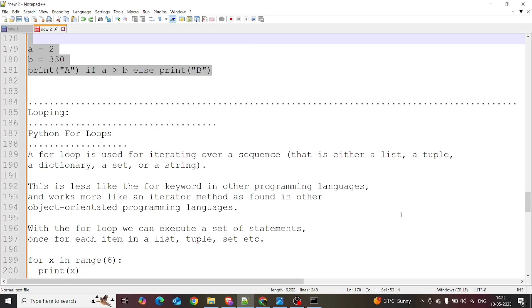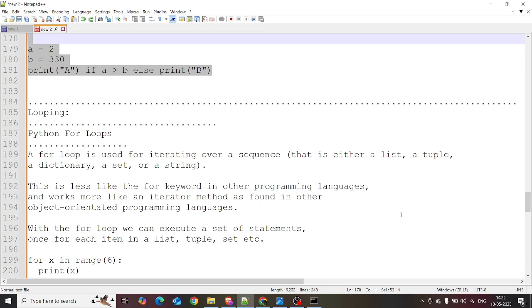In the previous session, we discussed conditional statements, operators, and variables, right? And in this session, we are discussing looping. So what does looping mean? It is a statement you want to repeat multiple times. That is looping. In looping there are three types; we are seeing two types in this video. In future videos, we will discuss the further looping types.